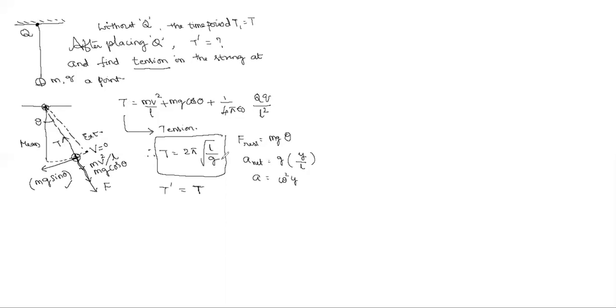If that acceleration changes, obviously the time period will change. You can remember the shortcut: the time period of a simple pendulum is 2 pi root of L by g. Here, not g, but the net acceleration acting on the body. Okay, good.